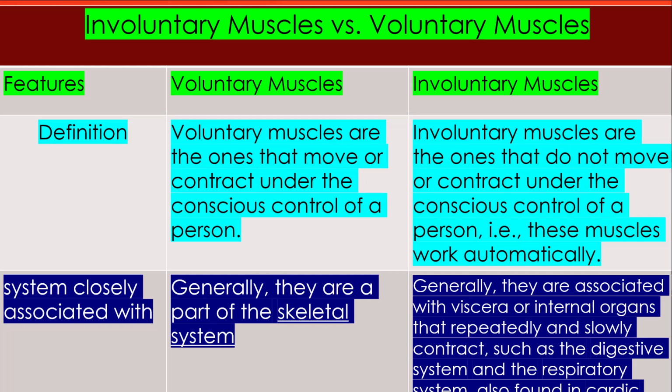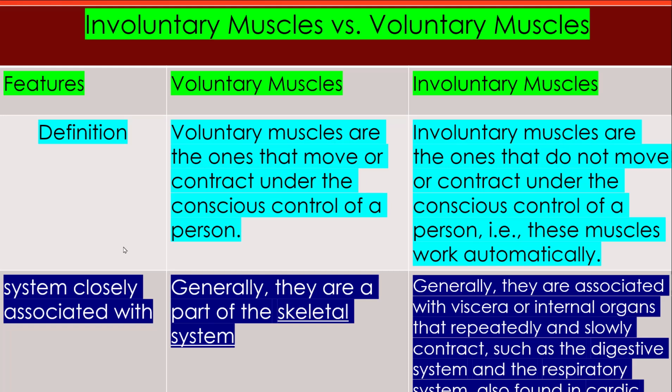Involuntary muscle versus voluntary muscles. By definition, voluntary muscles are the ones that move or contract under the conscious control of a person. We can control all the activity of the voluntary muscles consciously.